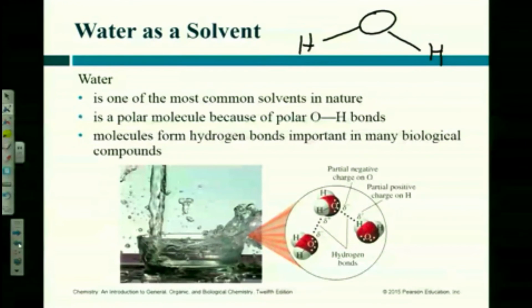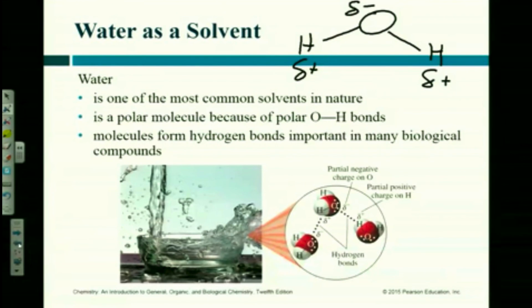Which one has a greater electronegativity, oxygen or hydrogen? Oxygen is more electronegative than hydrogen, so oxygen will have a slight negative charge, and hydrogen will have a slight positive charge. Fair enough? Because oxygen is more electronegative. The electrons spend more time with oxygen.